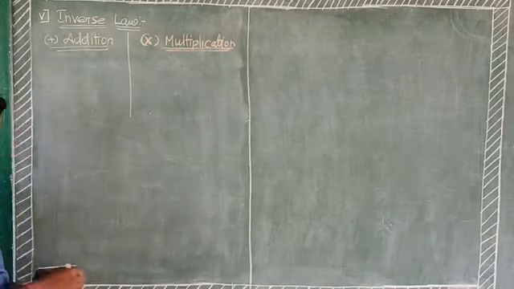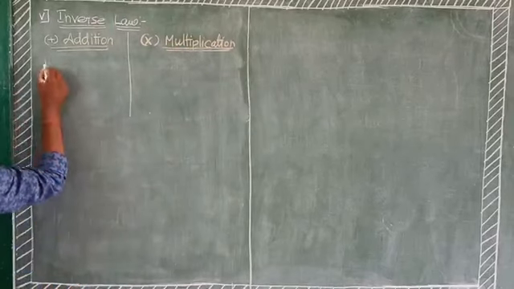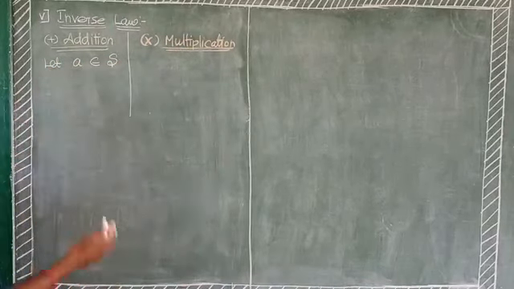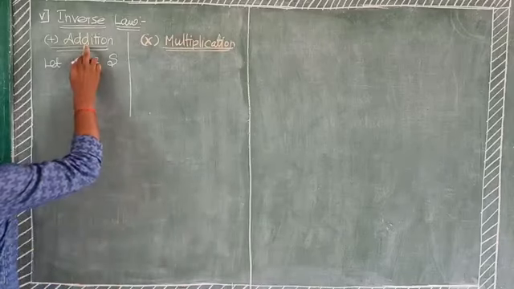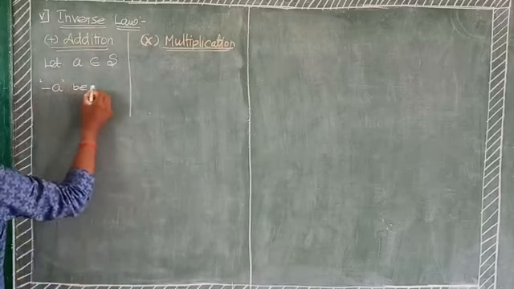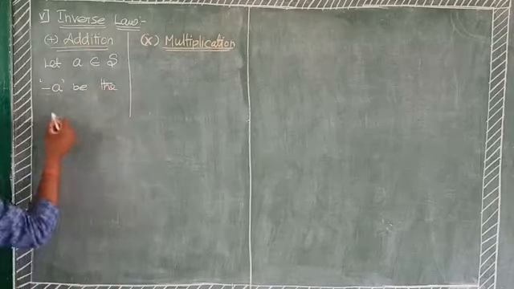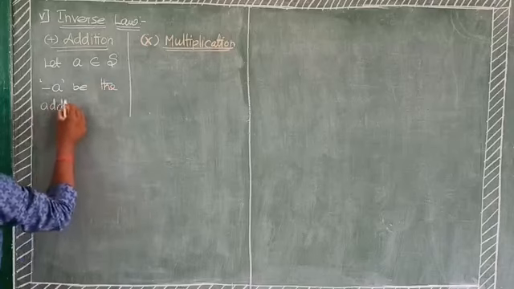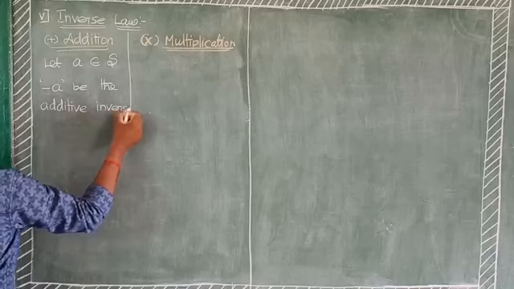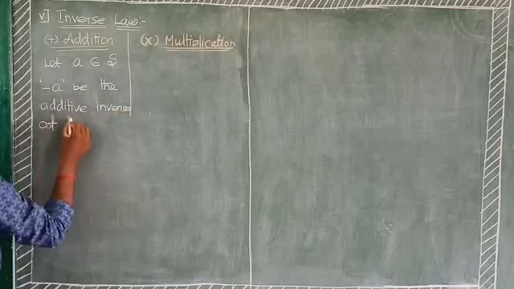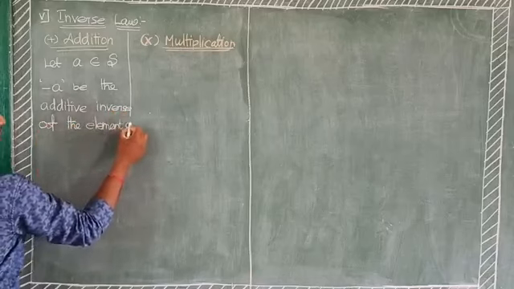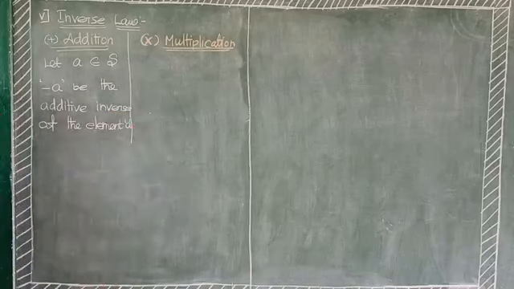Here we take one element, let A belongs to capital S. Addition means minus A is the additive inverse of the element A.